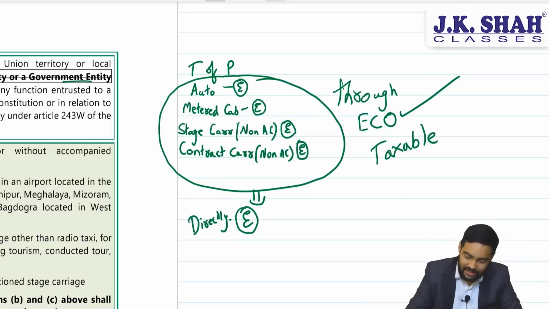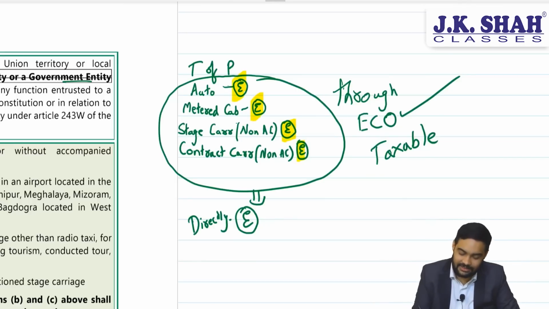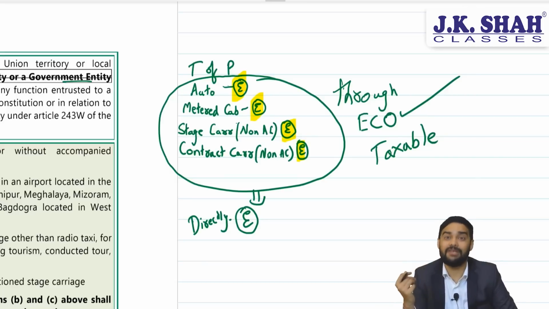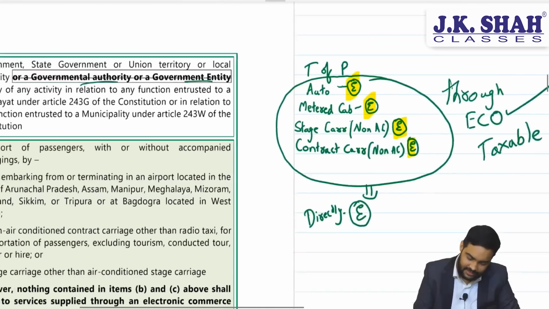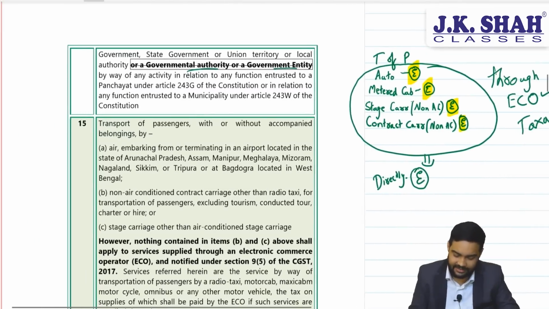For auto and metered cab, you can take the example of Ola Uber. For stage carriage and contract carriage, Red Bus. Red Bus is an app where you can book tickets for buses. Again, if you book through Red Bus, then taxable. If you directly book it from the service provider, then it will enjoy an exemption. Clear with this? Only one line added in these entries.